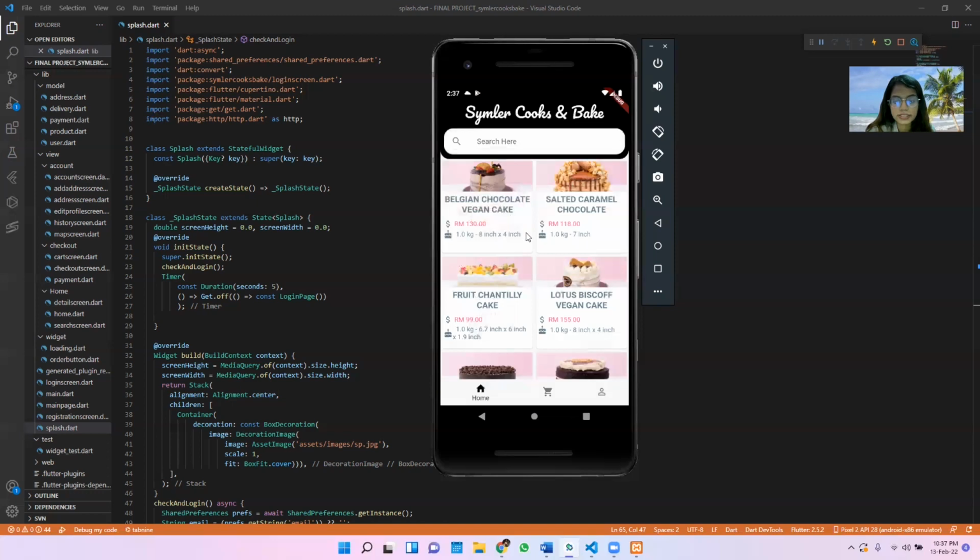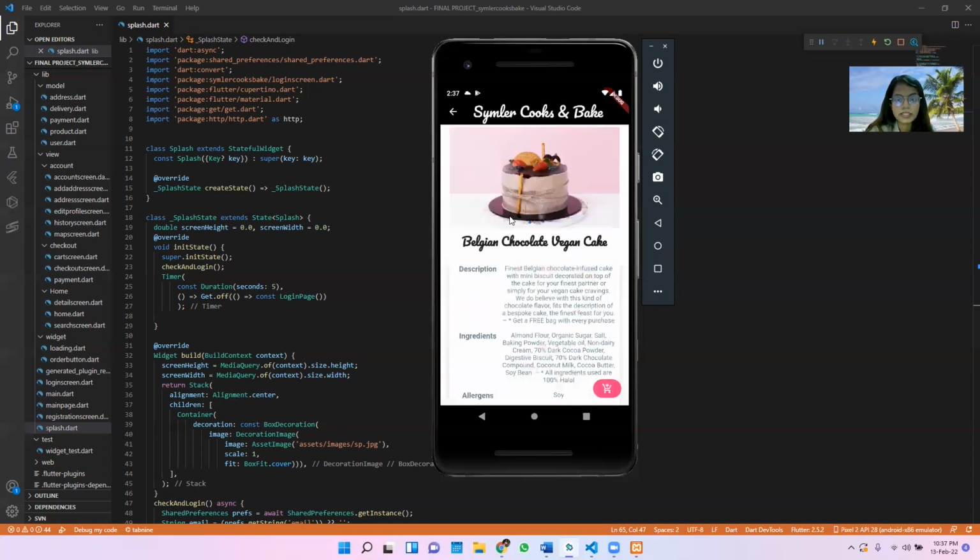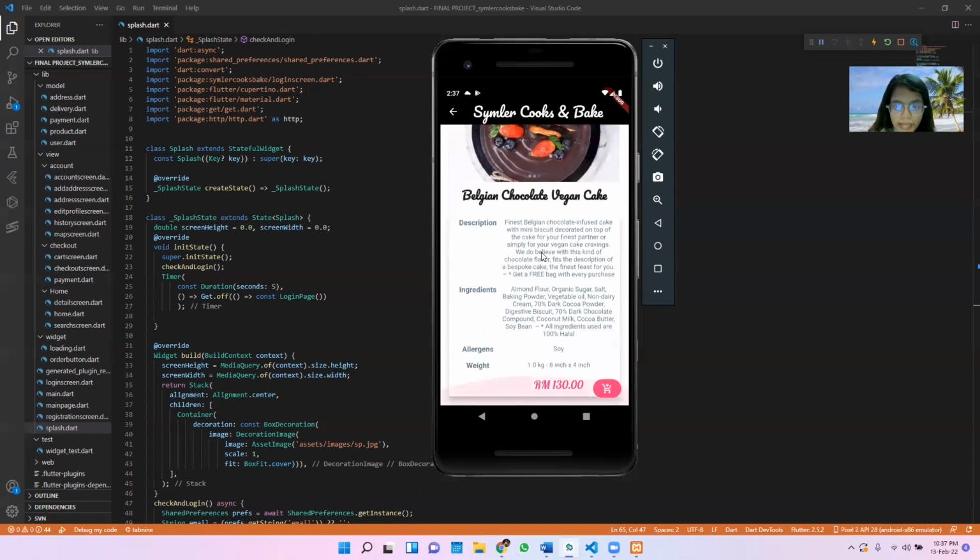Before I proceed to the detailing info page, let me start from here. Once you click the cake, you have a slide screen first where it will display 3 types of the cake, which is upper part, a longer version part, and also a detailing part. The picture is followed by the name, which is Belgian chocolate vegan cake, and we also have a description, which explains why the customer should purchase this cake and what is so special about it, followed by the ingredients.